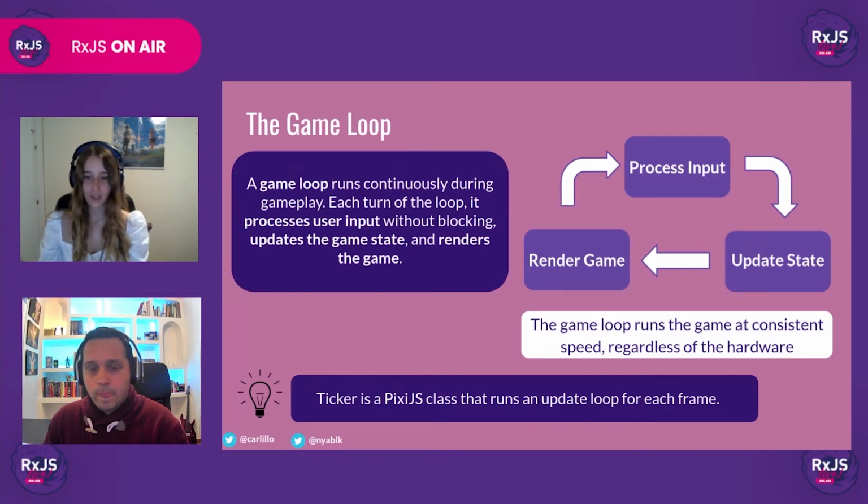However, these days, unless you're a AAA developer working for a specific platform, like, I don't know, PS5 or Xbox, then you have absolutely no idea what kind of hardware your game is going to be running on, which is why it's very important that the code that you write can adapt to the different hardware specifications. And this is the other super important responsibility of the game loop, to run the game at a consistent speed, regardless of the hardware that it's running on.